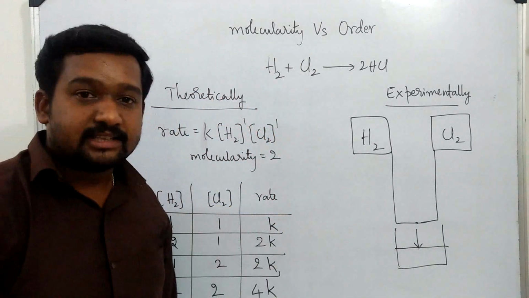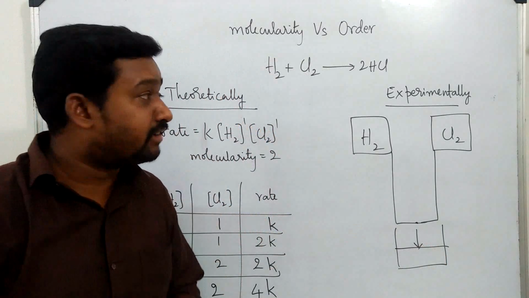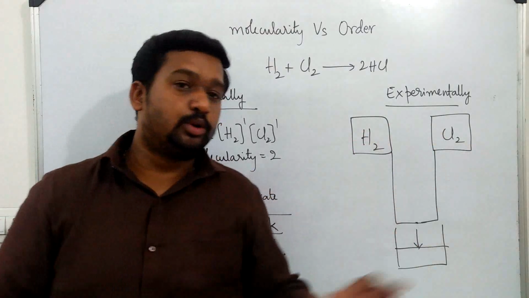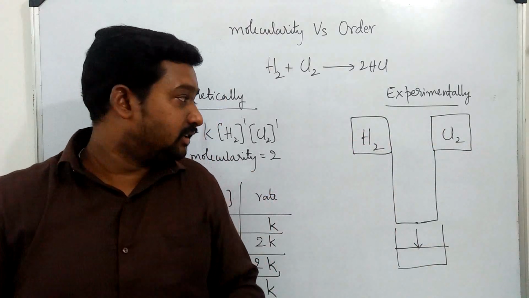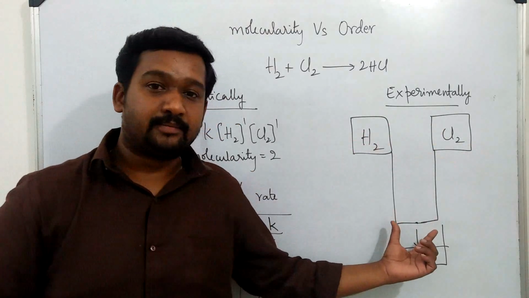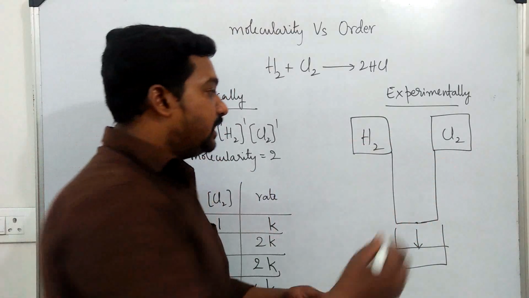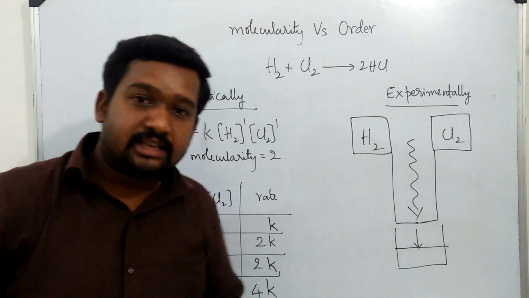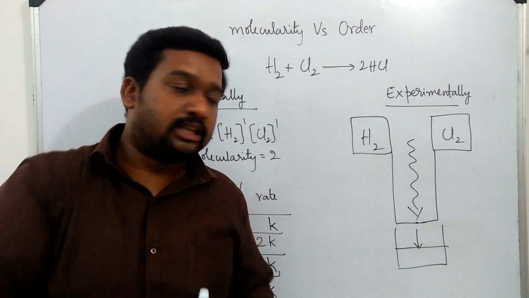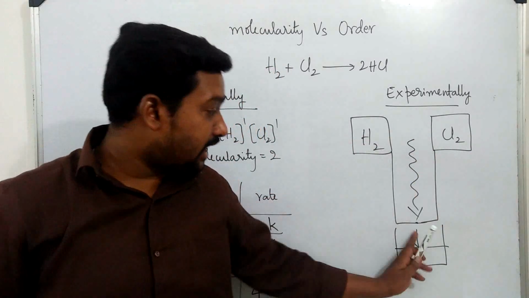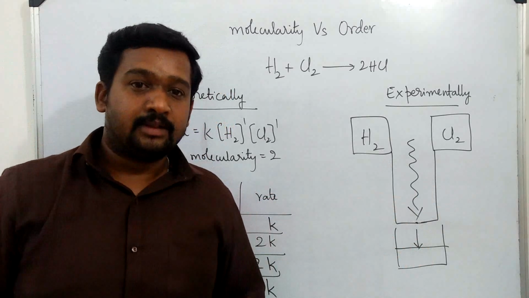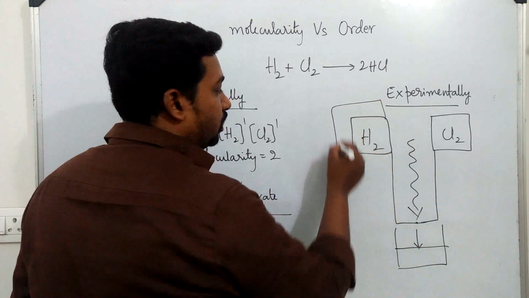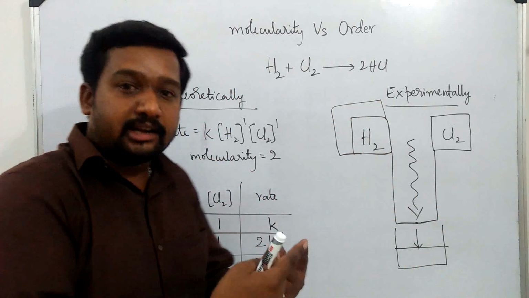If this is the case, there is one small condition that we have forgotten. When we do experiment, H2 and Cl2 do not react to that extent if we allow them to react directly. If there is availability of diffused sunlight on this, when there is diffused sunlight falling on the reactant mixture, then the reaction happens.